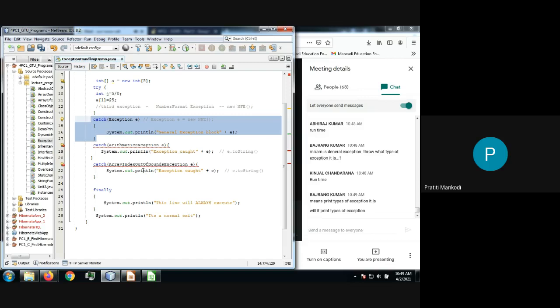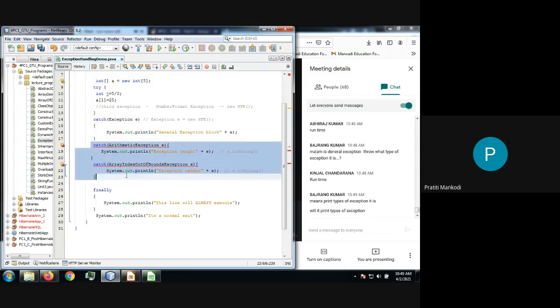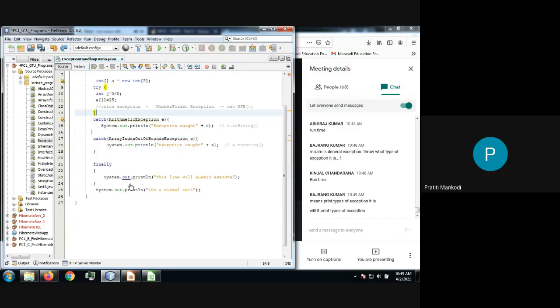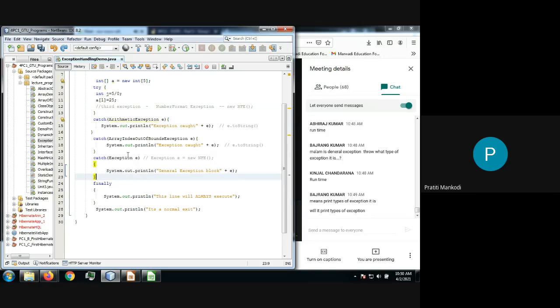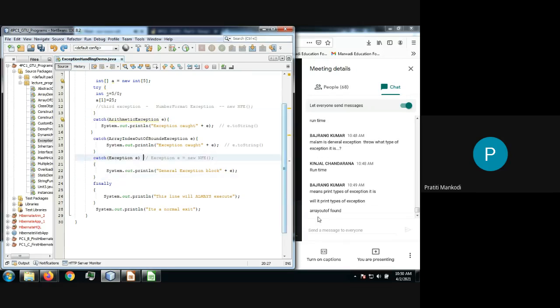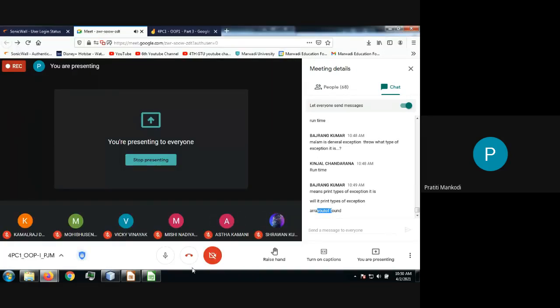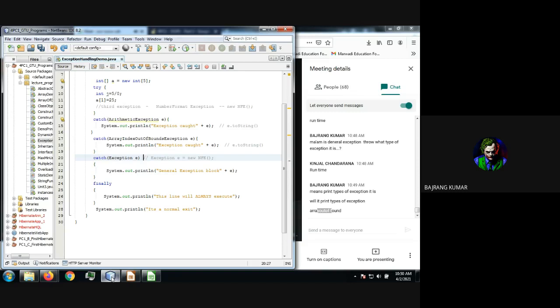Will it print types of exception, means what? It will be holding whatever this is going to catch. यहाँ पे जो भी आएगा, I am not getting, Bajrang, unmute yourself and ask me. हेलो मैम। हाँ बोलो।